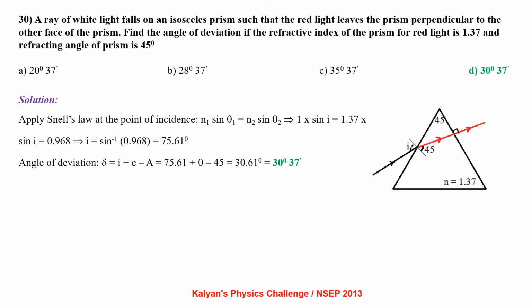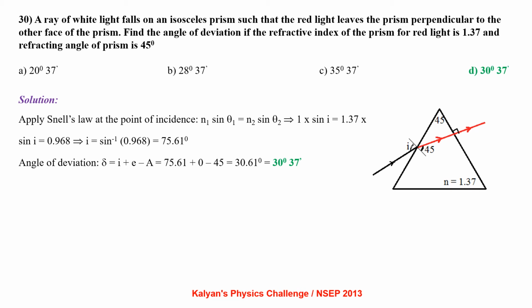A ray of white light falls on an isosceles prism such that the red light leaves the prism perpendicular to the other face of the prism. Find the angle of deviation if the refractive index of the prism for red light is 1.37 and the refracting angle of the prism is 45 degrees.